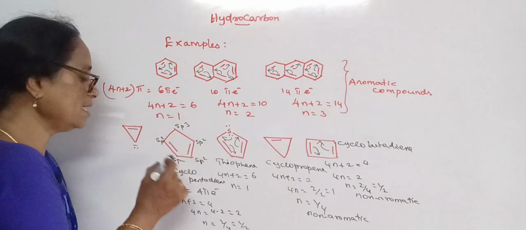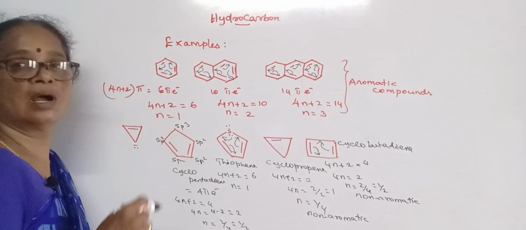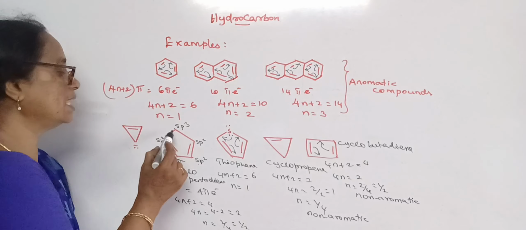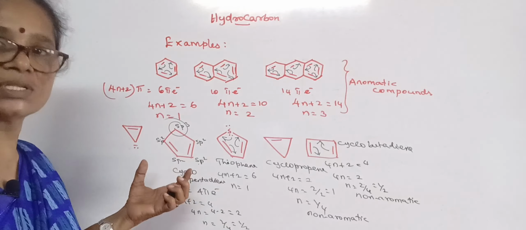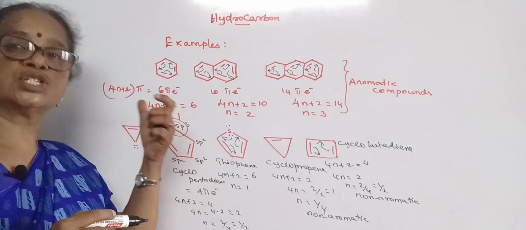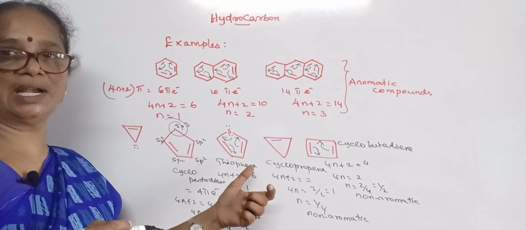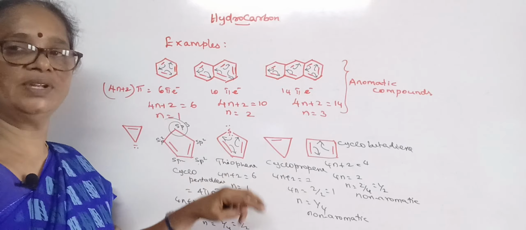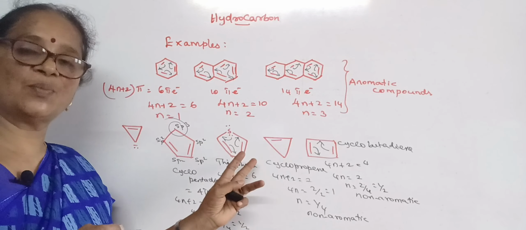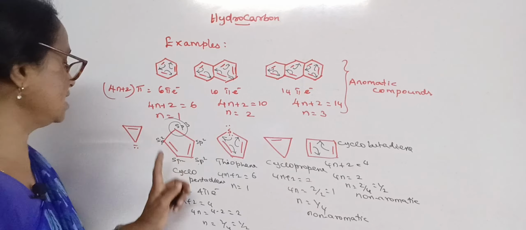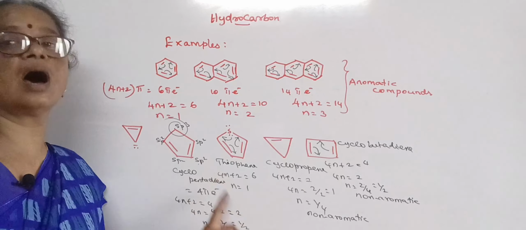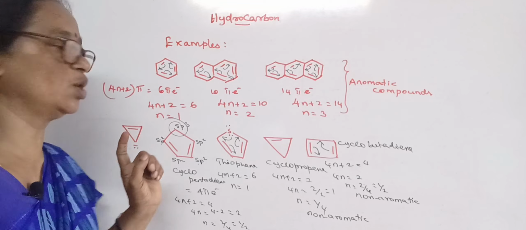Moreover, the ring has 4 sp2 carbon atoms, and besides that it has 1 sp3 carbon atom. So in the closed structure, all the atoms should be sp2 hybridized, or have a negative charge, or a positive charge, or have an unshared pair of electrons. Only in such a way can we satisfy the criteria for aromaticity.